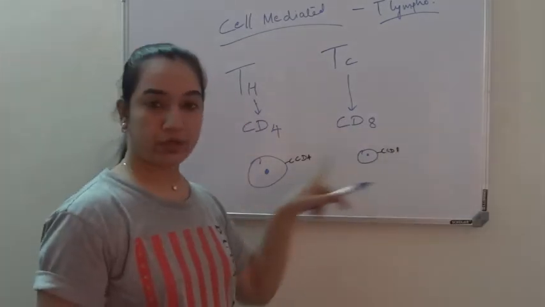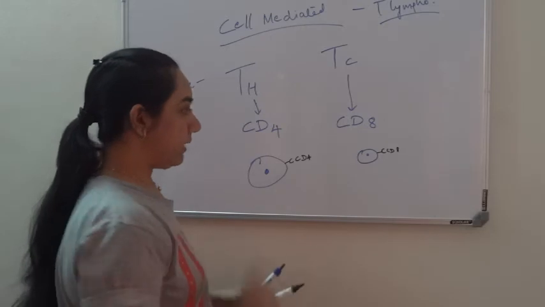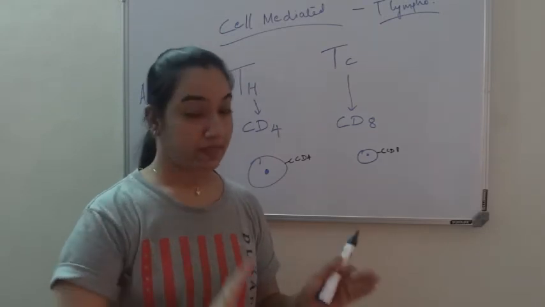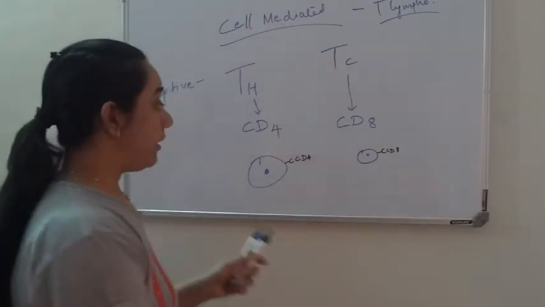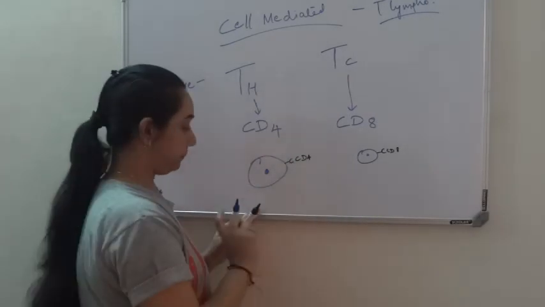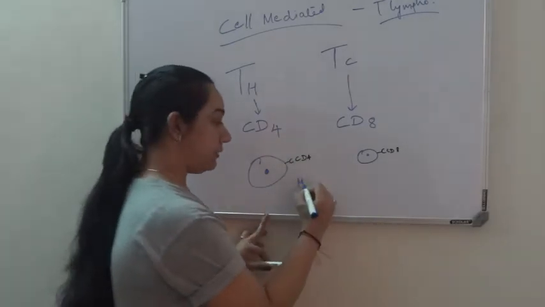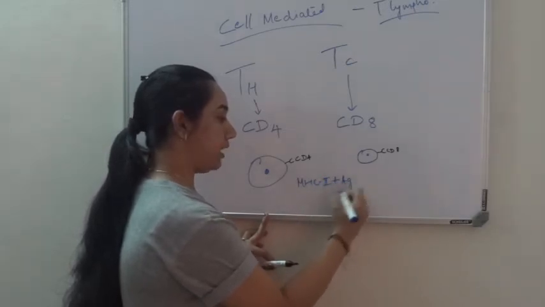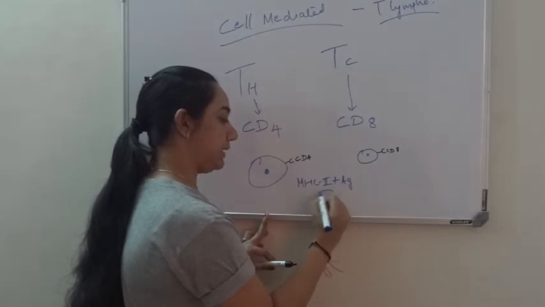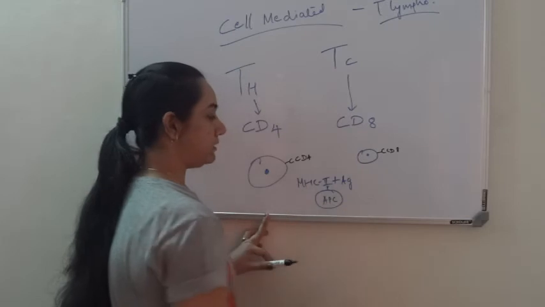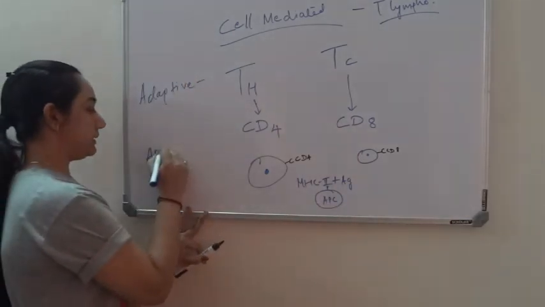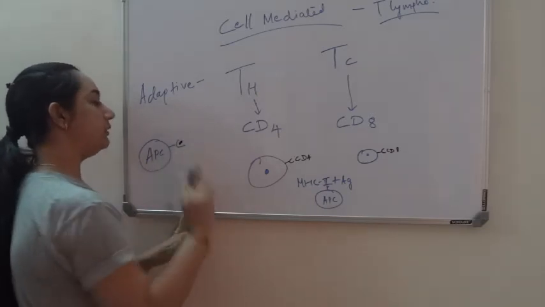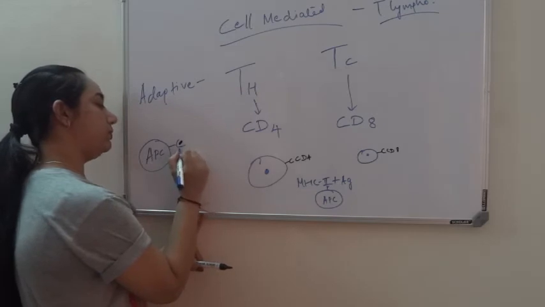Now what is the importance of these two? As of now you remember that I was talking about the antigen presenting cell, right? The antigen presenting cell has MHC class 2 that is presented to T helper cell. Now this CD4 can recognize MHC class 2 which has any antigen part on the antigen presenting cell. Okay, say for example, this is my antigen presenting cell which has got some bacteria, part of some bacteria. This is my MHC class 2.